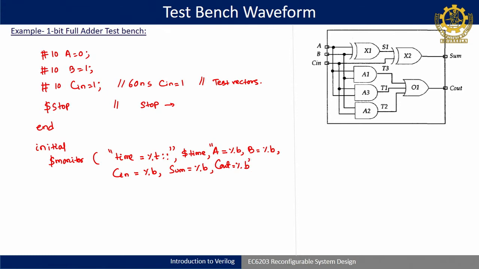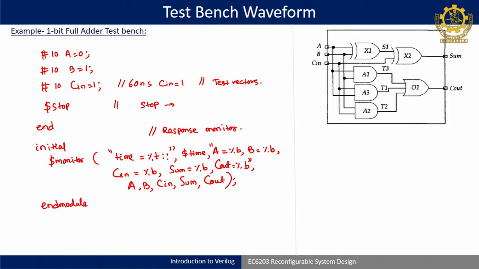Here you can end the inverted comma, then after that write down what you want to display: A, B, C in, sum and C out, bracket and semicolon. Then we have to write the endmodule. Okay. So we started with a module and we end with an endmodule. This is the response monitoring part.